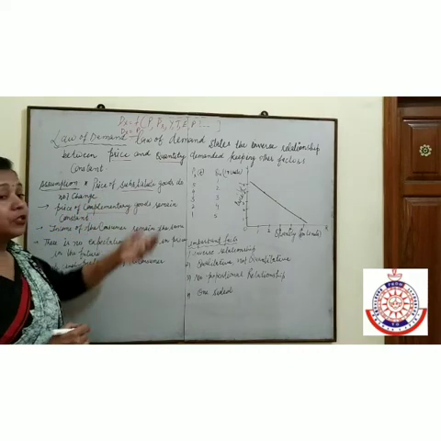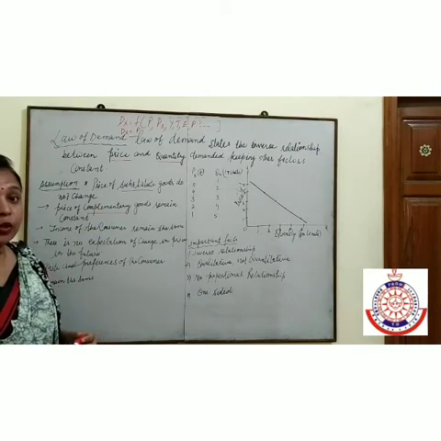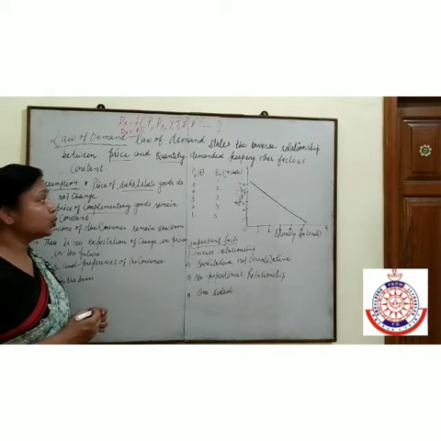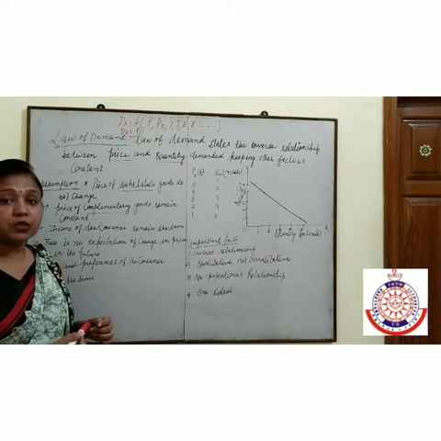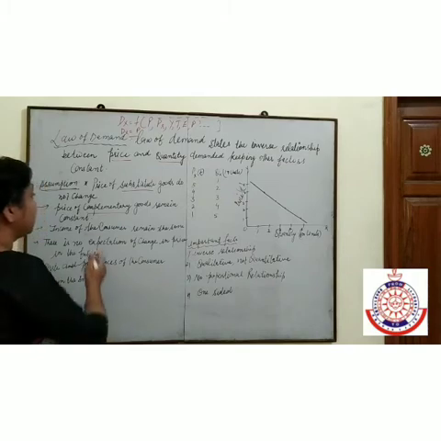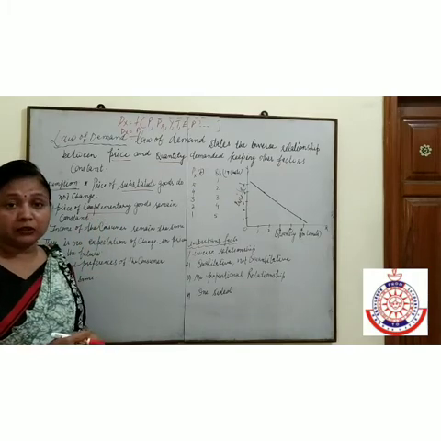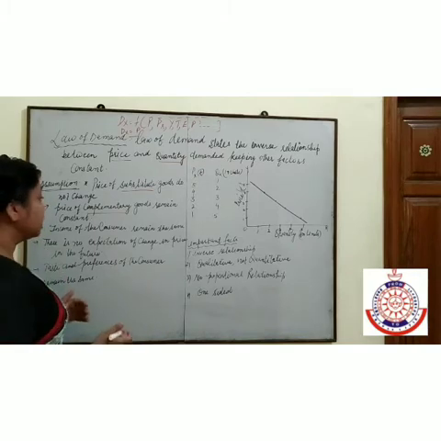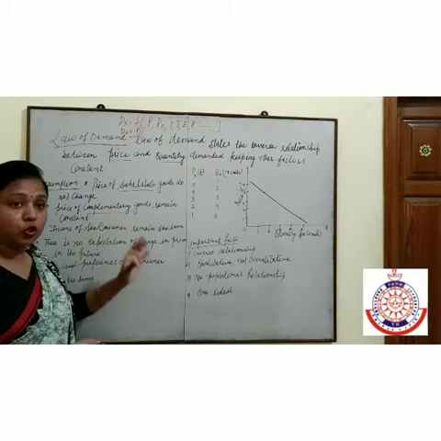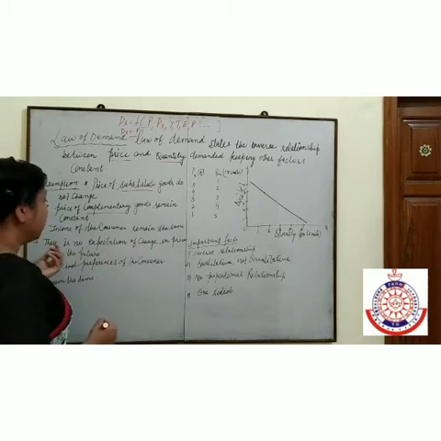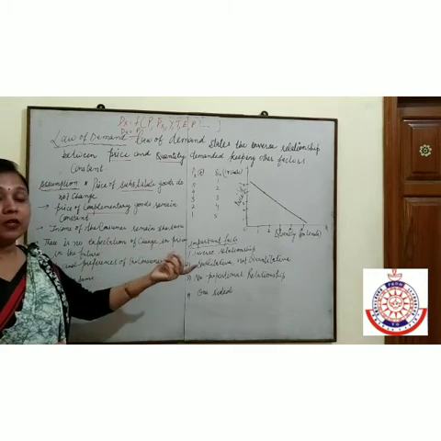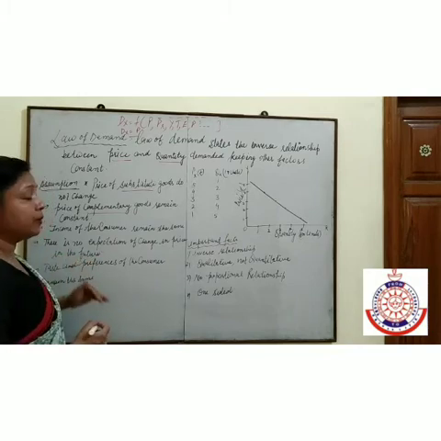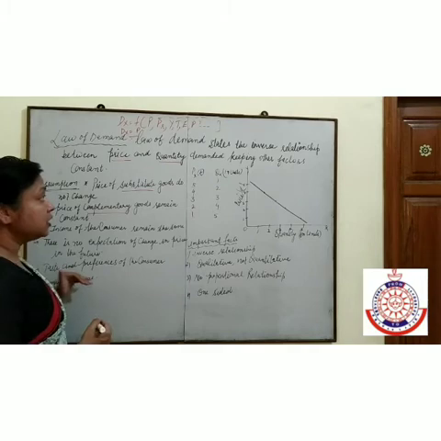Assumption means we assume other things being constant. The price of substitute goods does not change. What is the meaning of substitute goods? Substitute goods are those goods which can be used in place of each other. The price of complementary goods remains constant. Complementary goods are those goods which can be used together. The income of the consumer remains the same, there is no expectation of a change in price in the future, and taste and preference of the consumer remain the same.